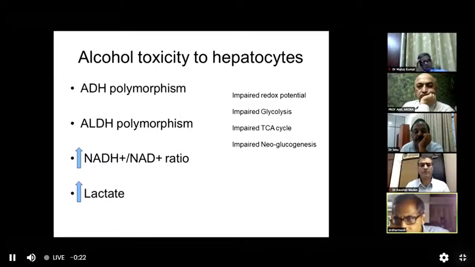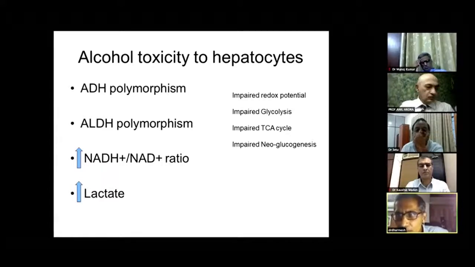Now, this particular phenomenon leads to a leakiness of the electron transport chain. On one hand, you have a faltering TCA cycle, because of which the NADH generation in the mitochondrial matrix comes down. On the other hand, you have NADH coming from an exogenous source, which is the cytosol, which is then producing a lock or leakiness of the electron transport chain. So again, your energy generation goes down. This summarizes the toxicity of alcohol to the hepatocyte.